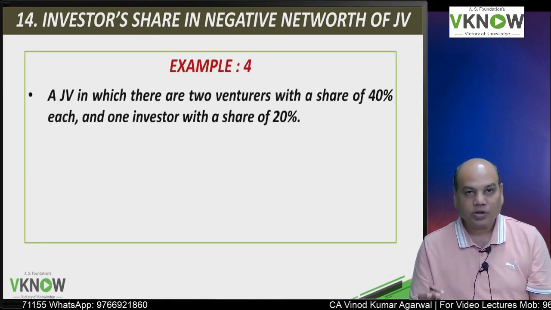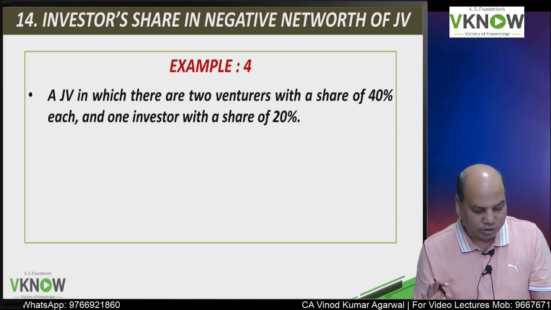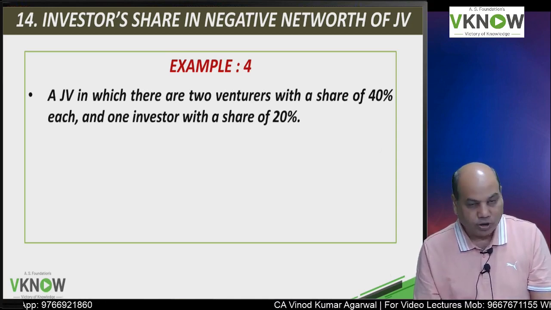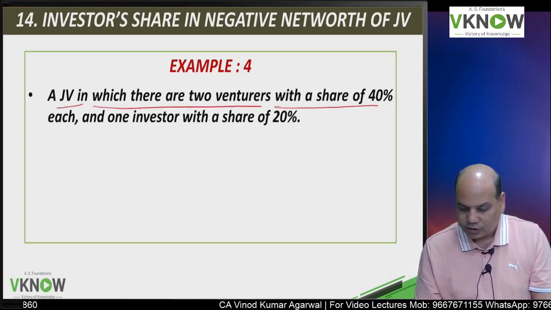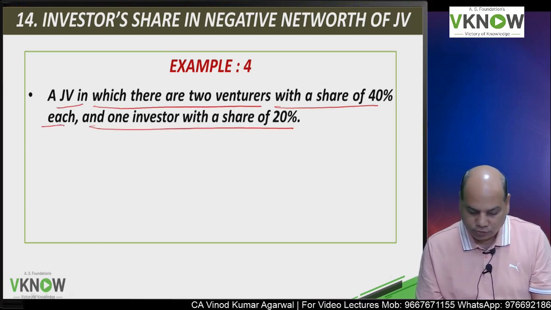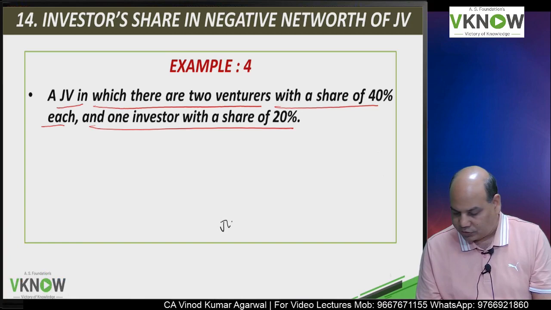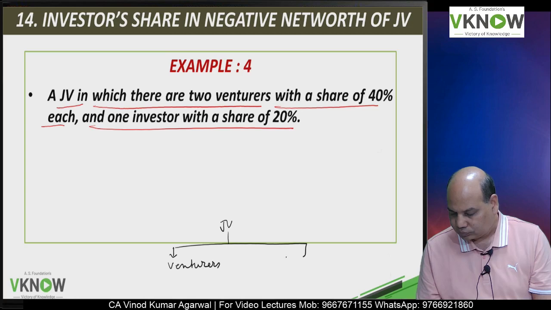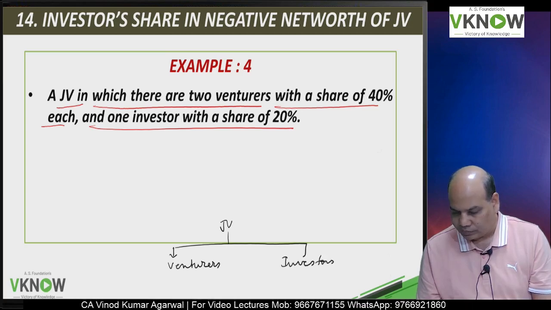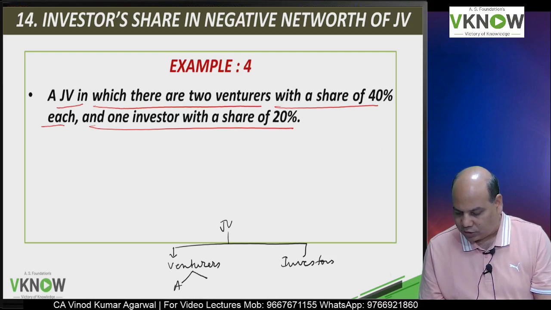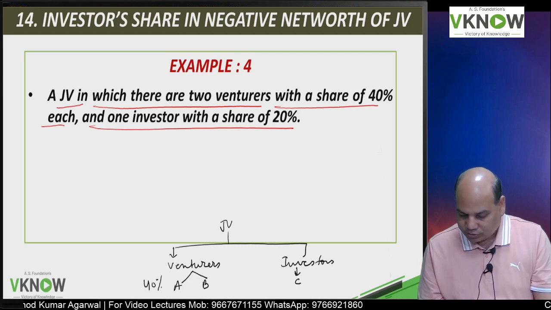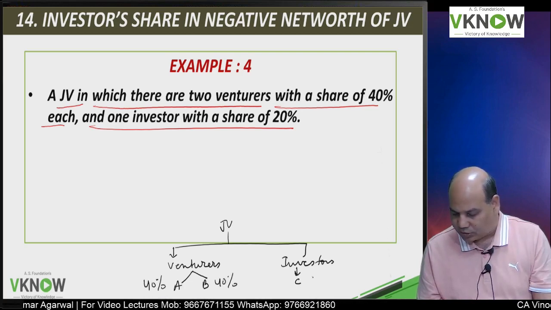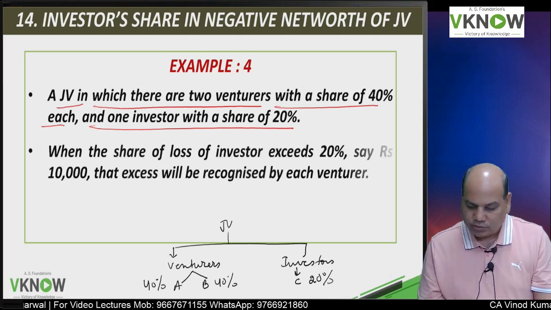So, your question could be, do we have any example on that? Yes, we have an example, but good news, there is no numerical question on this. I will read example number 4 in your book. A joint venture in which there are two venturers with a share of 40% each and one investor has a share of 20%. So, this is the JV. There are two venturers, let us call them A and B, and there is one investor, let us call him C. Their share is 40% each, and the investor's share is 20%.